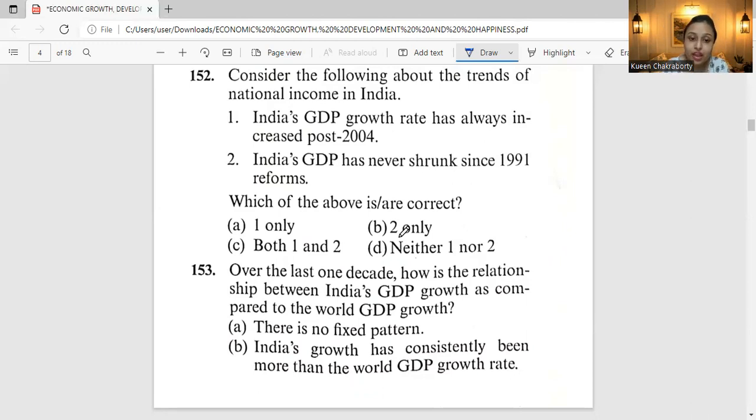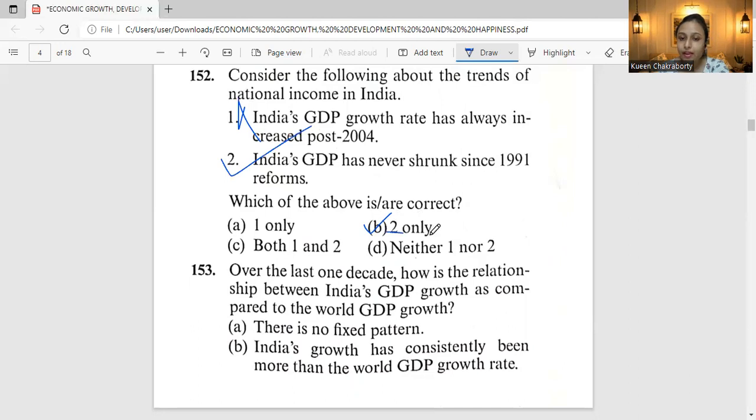The growth rate of India's GDP has always been positive, even if it fluctuated since 1991. Yes, we accept that it fluctuated a lot, but it has always been positive. So GDP had never shrunk since 1991. So accordingly, the correct answer is option B here, which is 2 only, because 1 is false and 2 is correct.